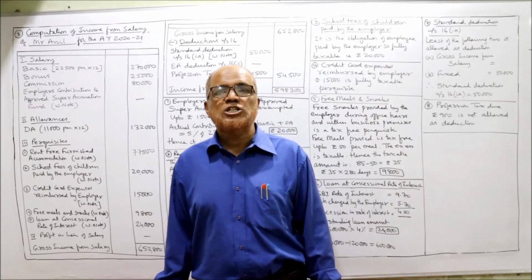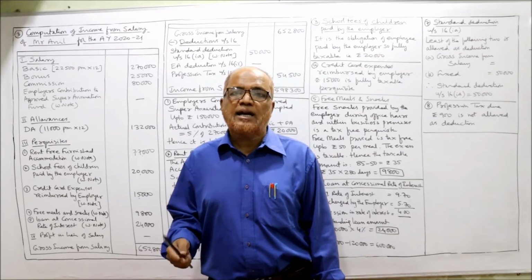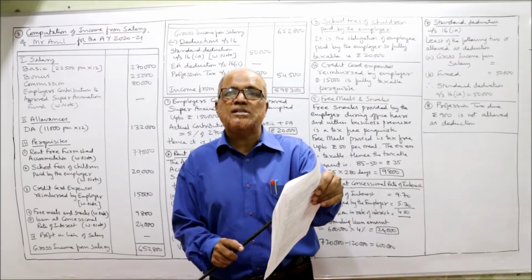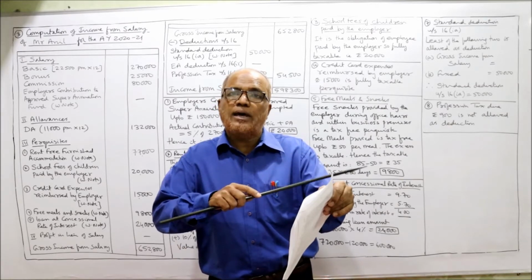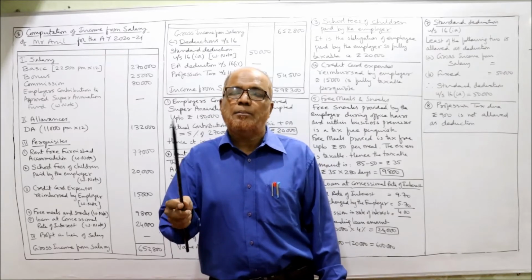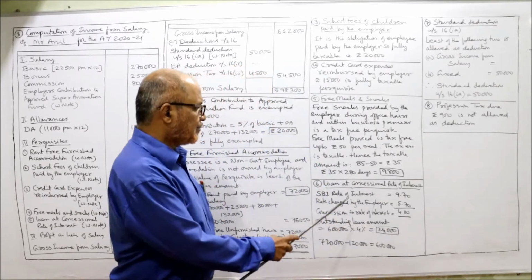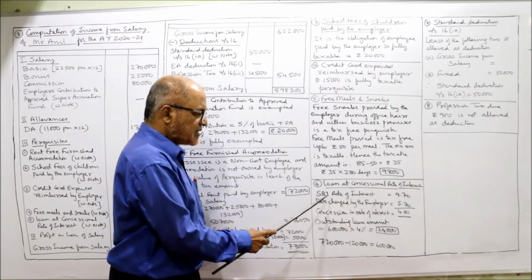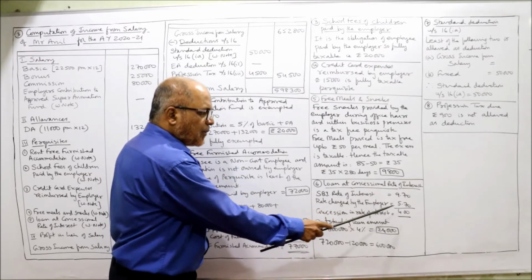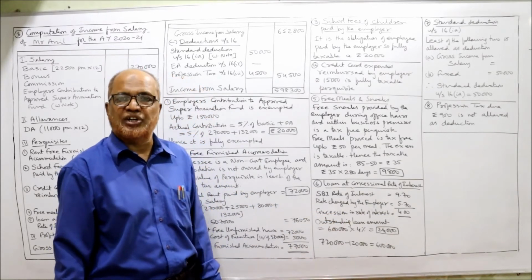It is a concessional interest. The employee got a loan at a concessional rate of interest. SBI is charging 9.7%, whereas the employer is charging 5.7%. So 9.7 minus 5.7, 4% is the concession. Loan at concessional rate of interest: SBI rate of interest 9.7, rate charged by employer 5.7. Deduct, 4% is the concession in interest rate.